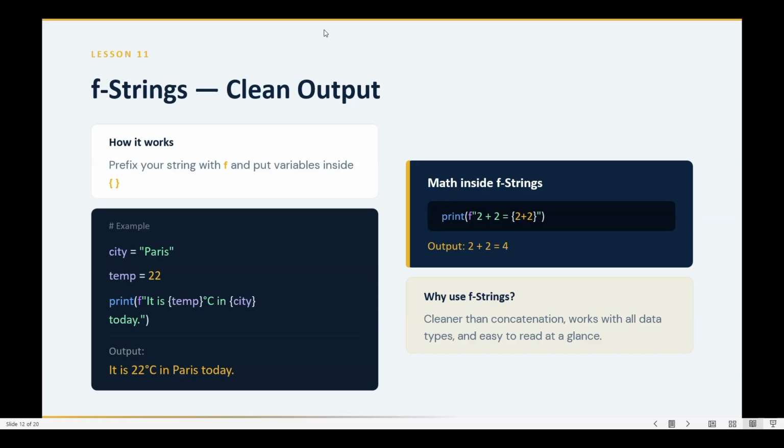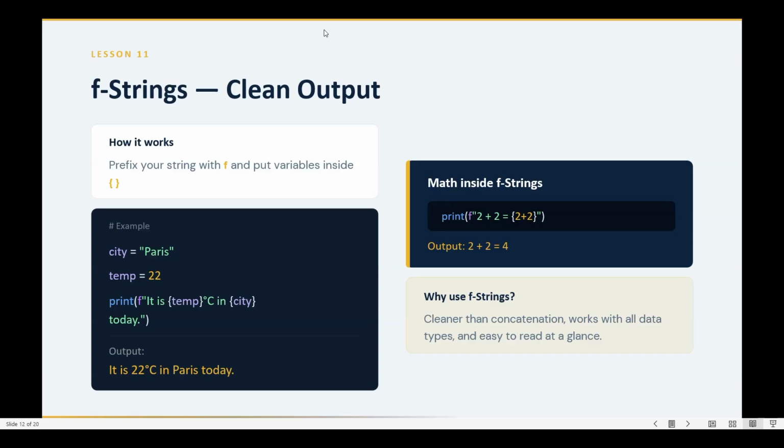It is the most readable and the fastest way to handle string formatting.